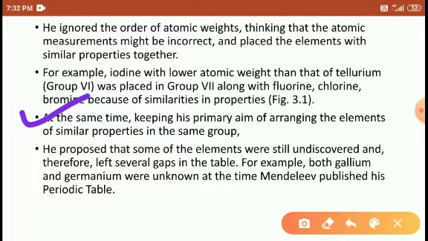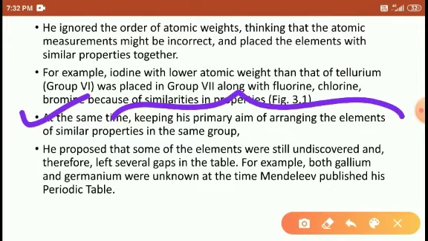At the same time, he kept his primary aim of arranging elements with similar properties in the same groups.